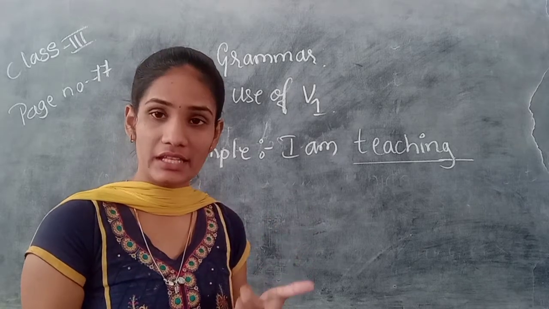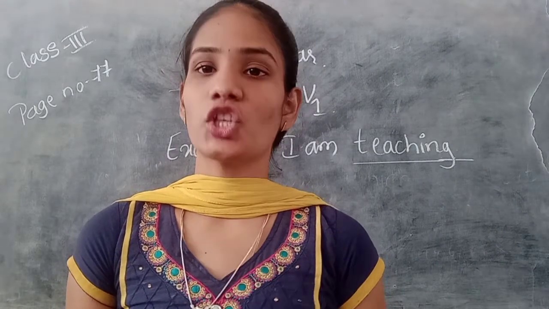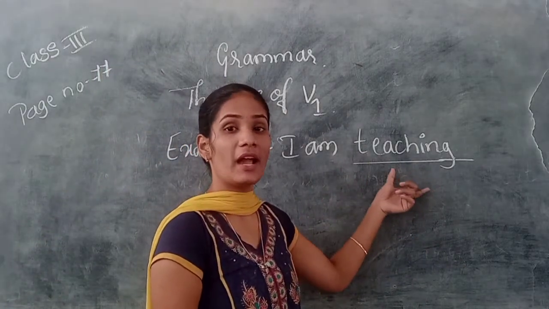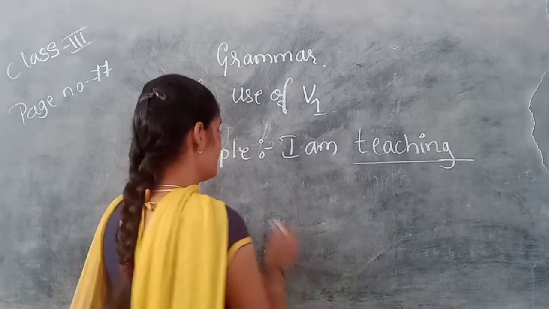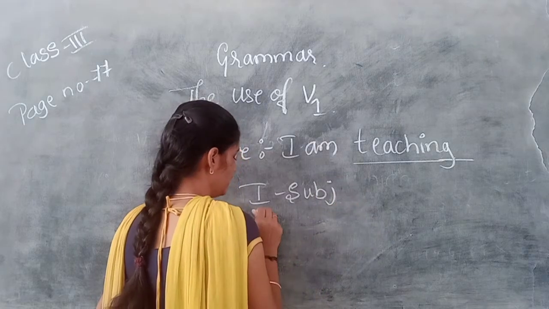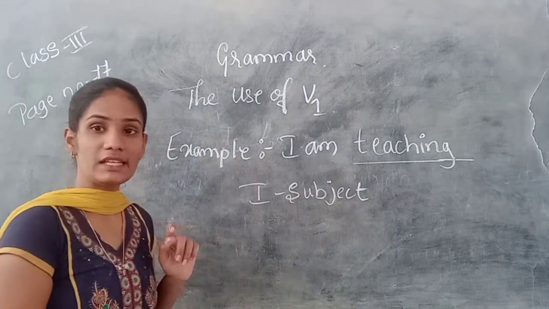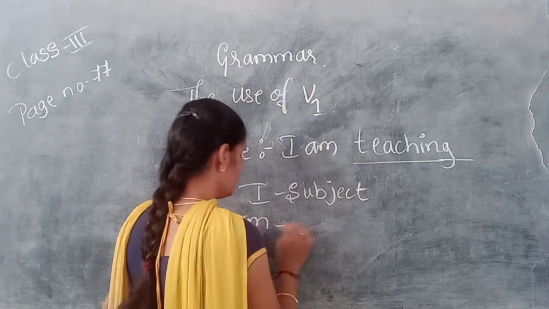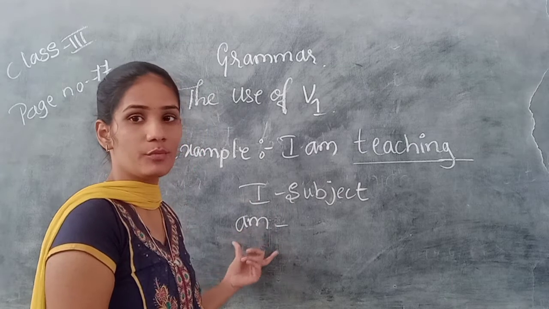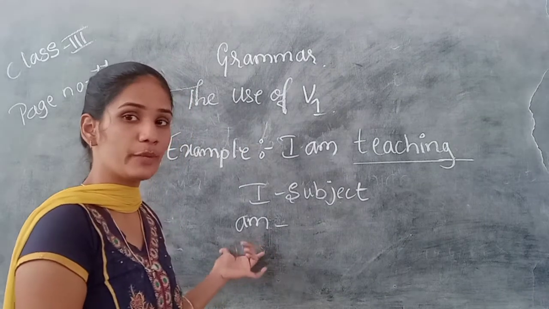So what is the action that is going on? It is indicated by the word teaching. So I is the subject, am is a helping verb, and the helping verb indicates in which tense it is happening. So we use a helping verb, an auxiliary, to know in which tense it is happening.